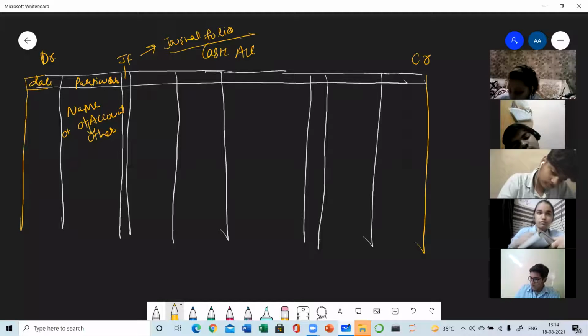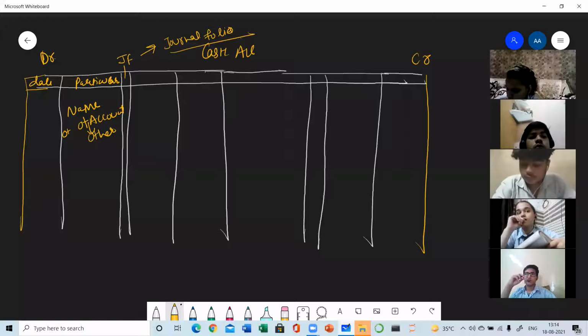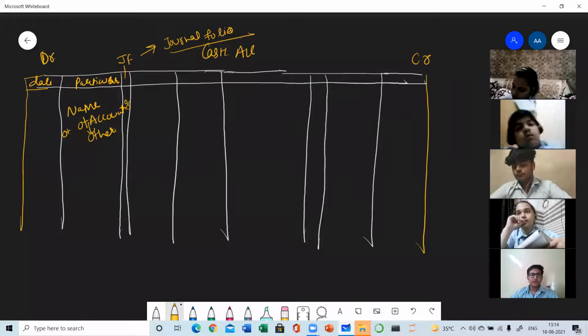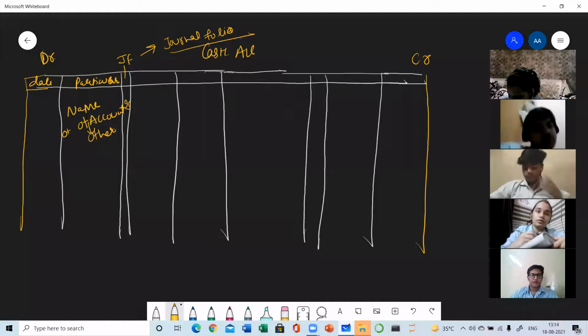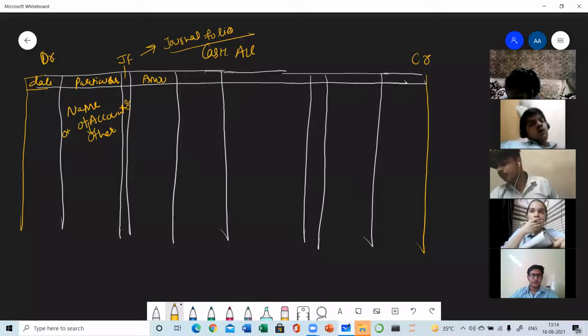From the journal, we are bringing the transaction here into the ledger. So in the journal, we write the page number of the ledger where that transaction is written, and in the ledger, we write the page number of the journal so that cross-checking can be done. If any person wants to check where this particular account is written in the journal, suppose I have written here page number 25. It is the page number of the journal where this particular transaction is. And here we need to write the amount.